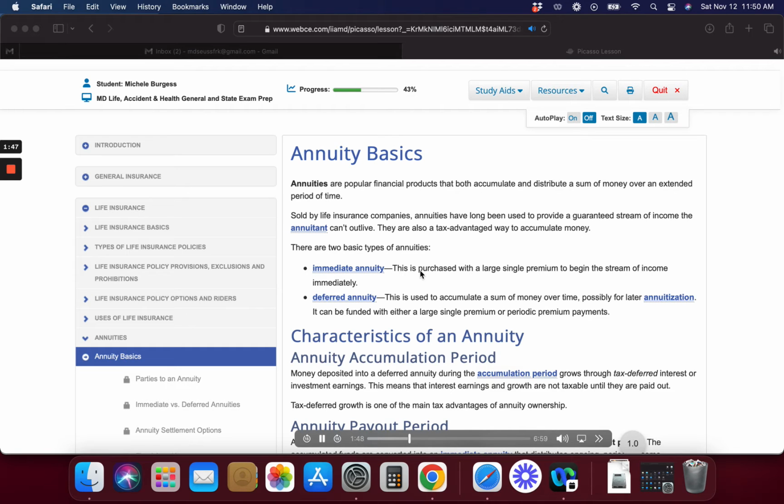Key point. An annuity can serve two purposes. It can accumulate money on a tax-deferred basis. It can distribute a guaranteed amount of money for a guaranteed period, even one's life or longer. Because they accumulate money on a tax-deferred basis and can distribute that money over the annuitant's lifetime or even longer, annuities are popular retirement planning products.